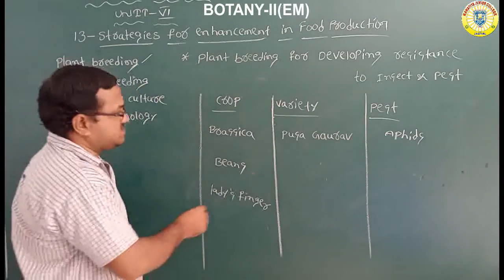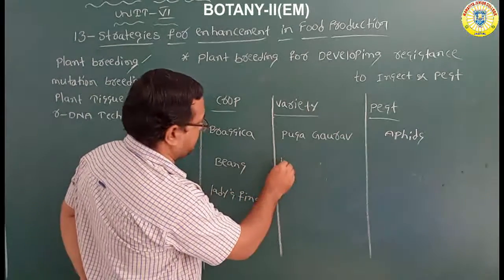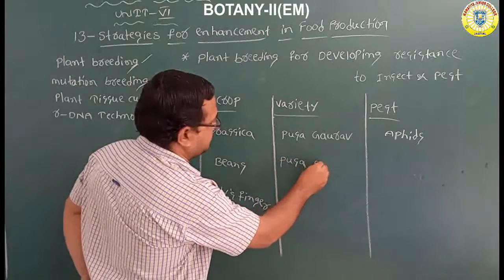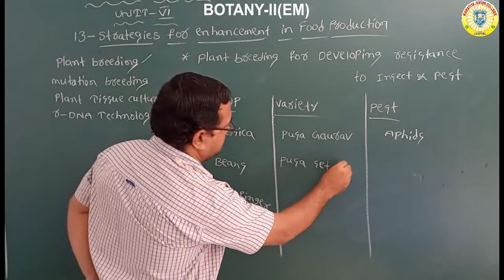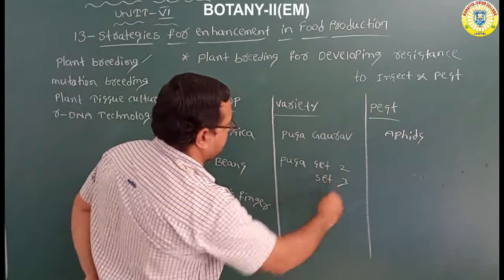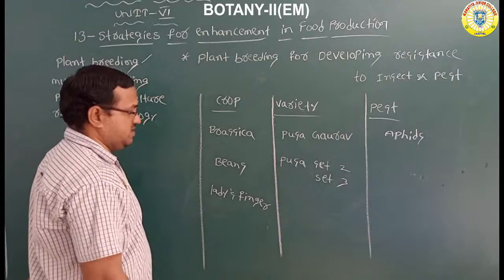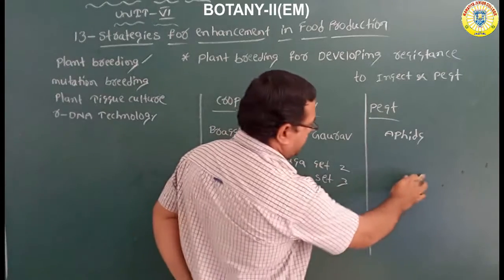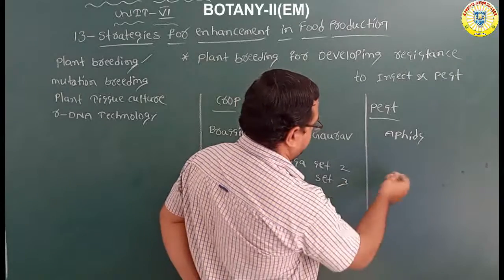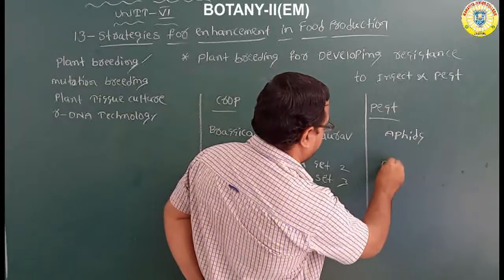Next, beans. Beans variety Pusa Sem 2 and Sem 3 variety. Pusa Sem 2, Sem 3 variety. The common pest we have to control is aphids.